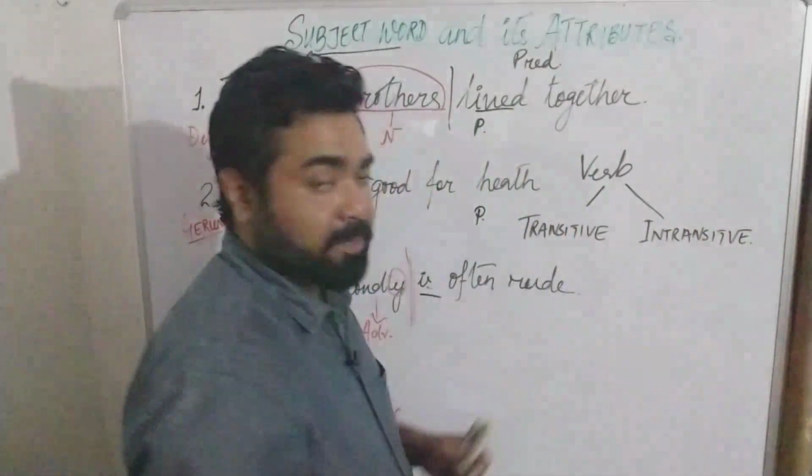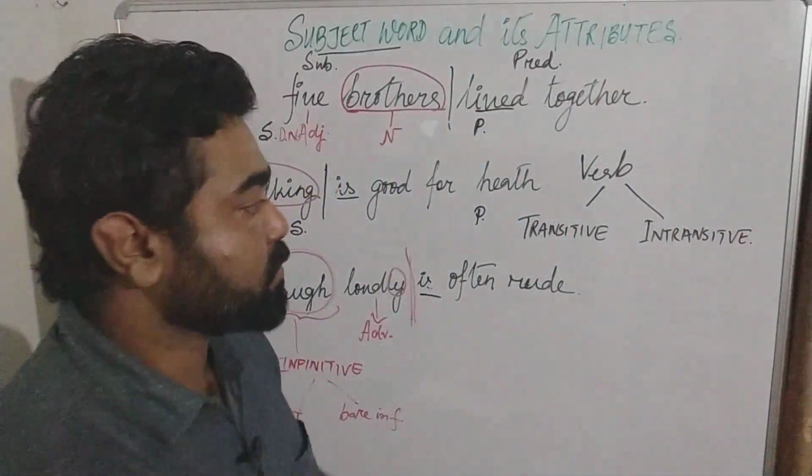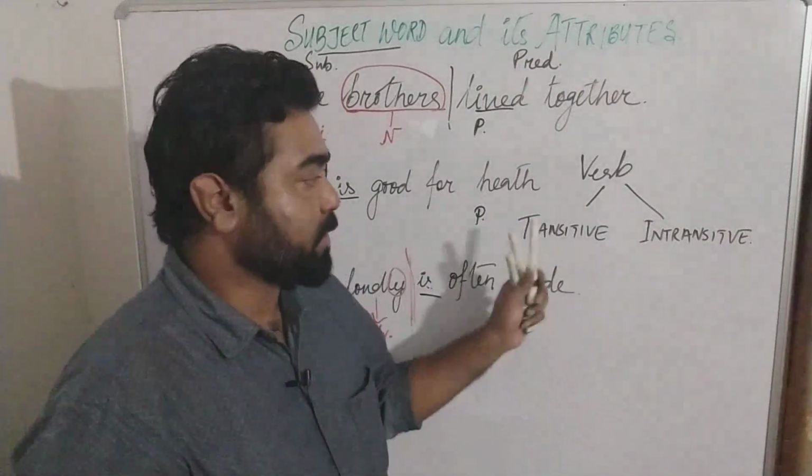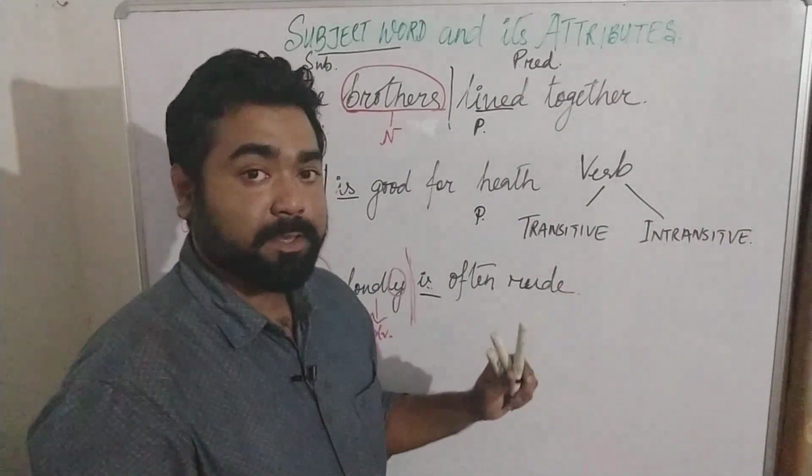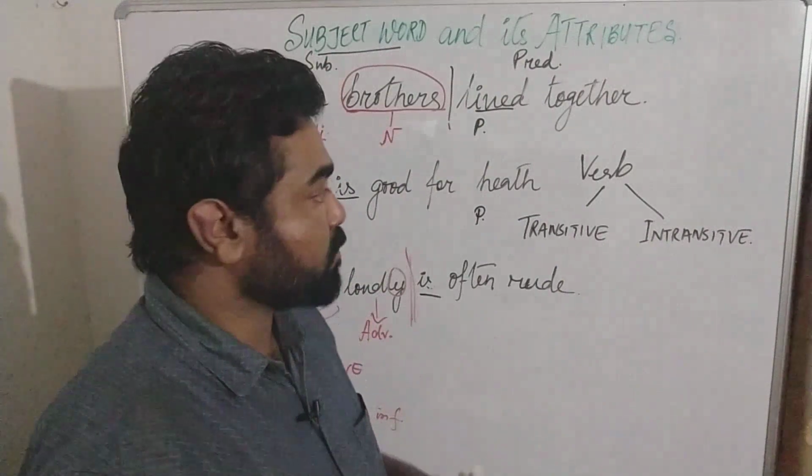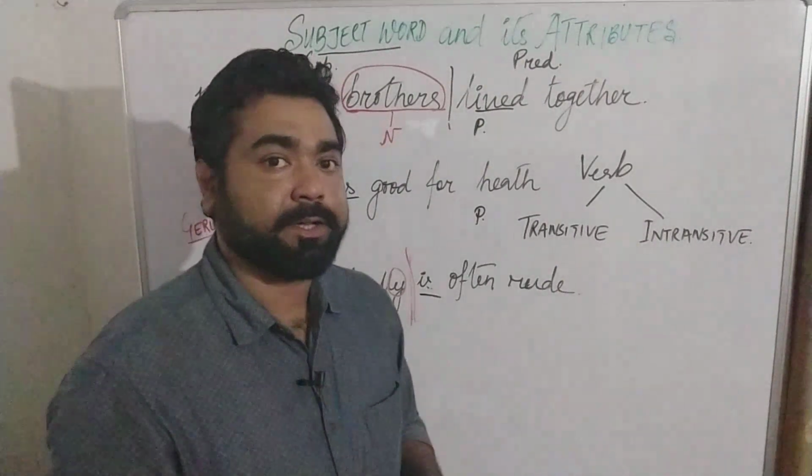So you have already studied about this in your previous class, so you just need to refresh your mind a bit about transitive verbs and intransitive verbs, then it will be easier for us to deal with the direct and indirect object.